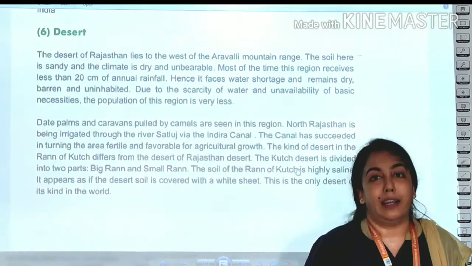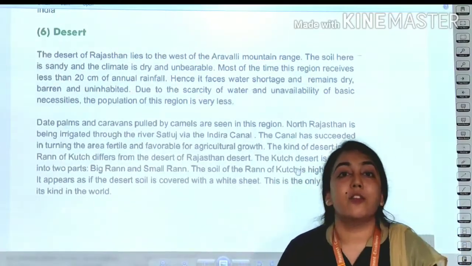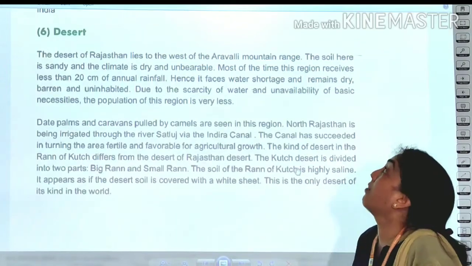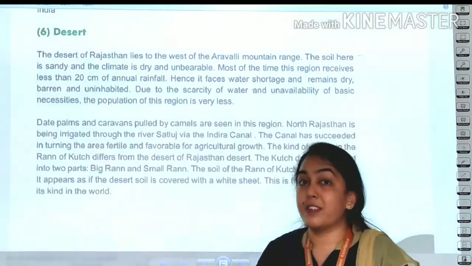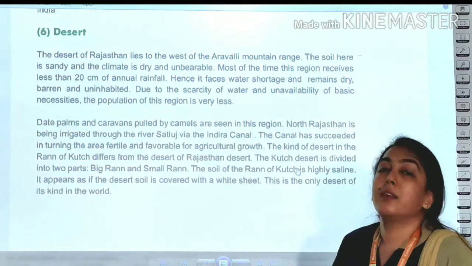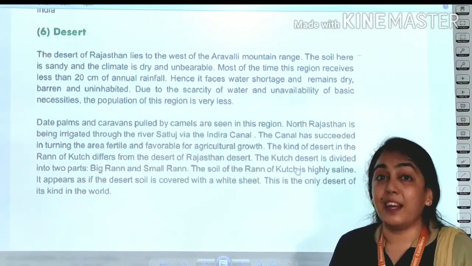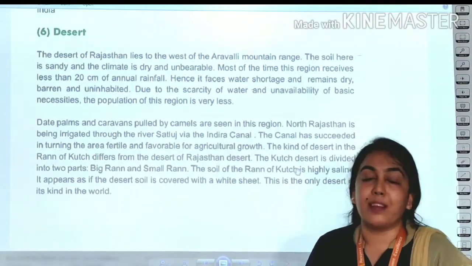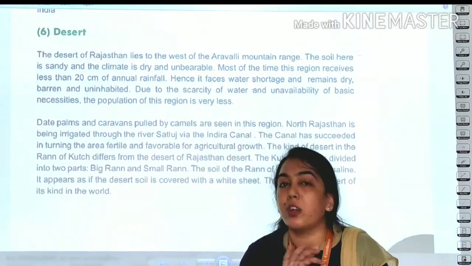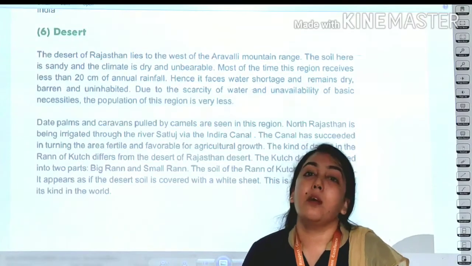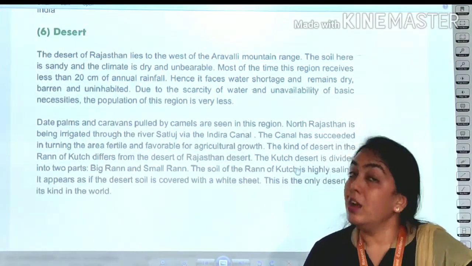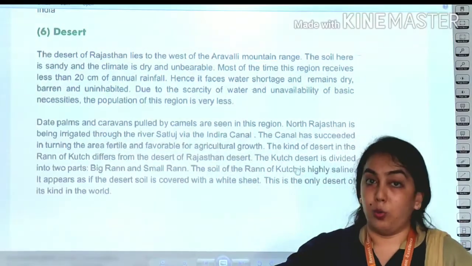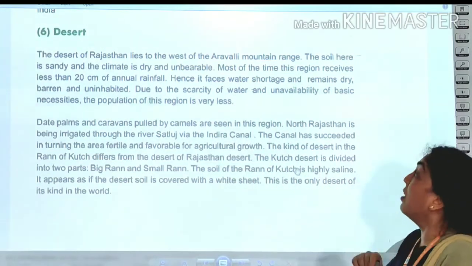Desert area. I know that many of you have visited the Rajasthan desert. This area is on the west side of the Aravalli mountain range. The soil is sandy, the climate is dry and unbearable. There we don't have any kind of humidity. It is a very dry climate and living there is not possible because it is a very hot area. Yes, some people live there, but mostly they are people from that area only. So the climate is unbearable.